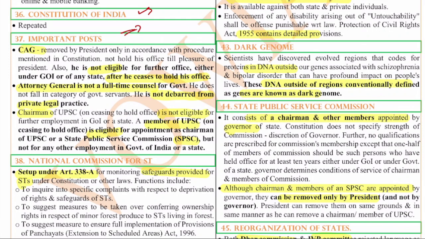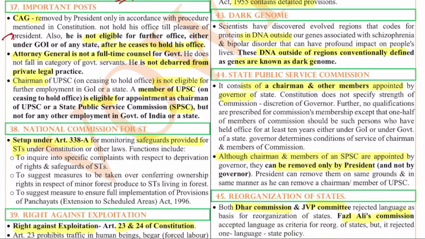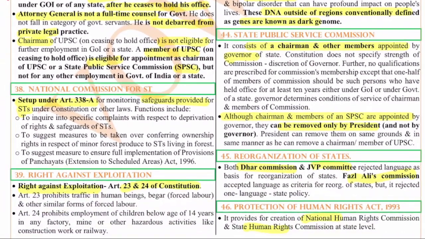The CAG is removed by the President only in accordance with the procedure mentioned in the Constitution, and does not hold office at the pleasure of the President. He is also not eligible for further office under the government of India or any state after he ceases to hold his office. The Attorney General is not a full-time counsel for the government. He does not fall in the category of a government servant. He is not barred from private legal practice.